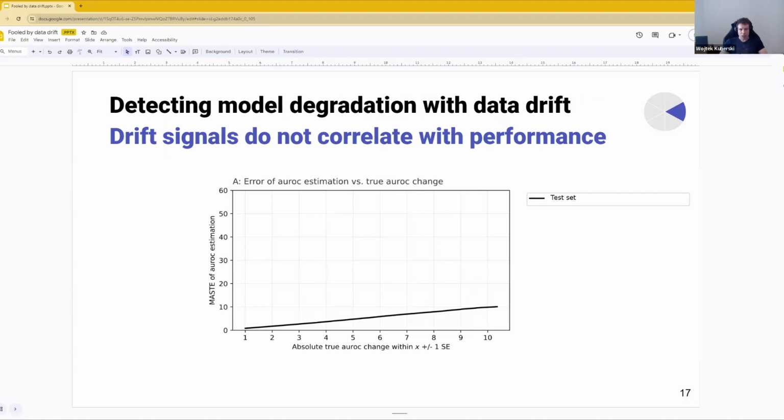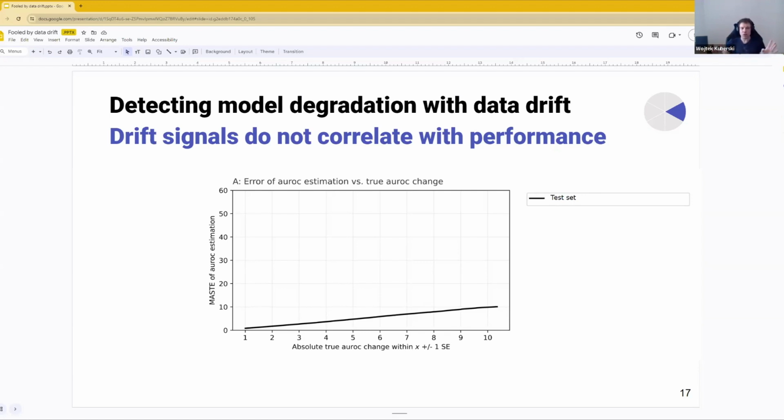Let's talk about why this is unfortunately not the case and why we cannot use data-driven signals directly as a proxy for performance. So I'm going to build the case here based on this plot. This plot is quite heavy, and let me explain it step by step.